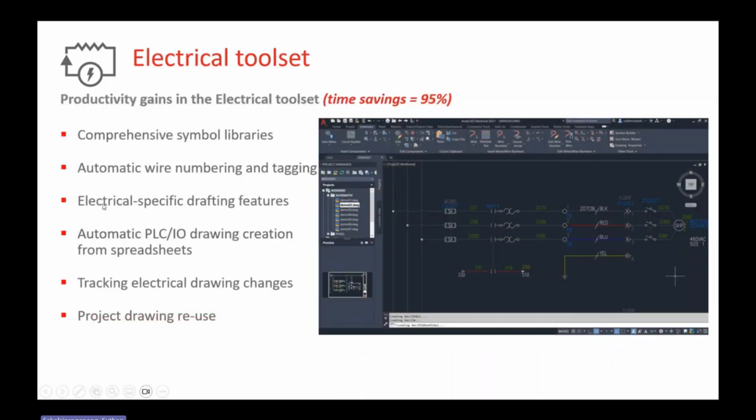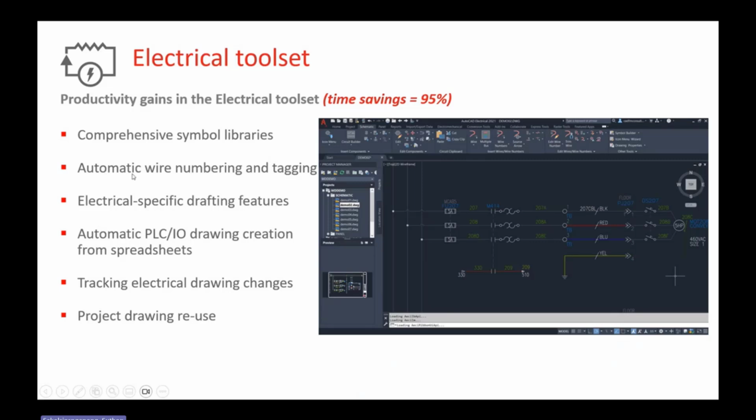And we have 6 features to emphasize, because the software has more than 100 features, but we just focus on the 6 features that are quite effective. The first one is comprehensive symbol libraries. We have prepared the push button, the motor, the fuses, any symbol, and we provide them for you already.